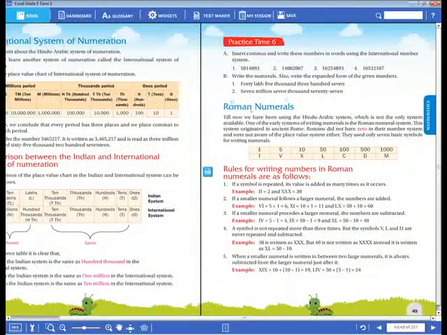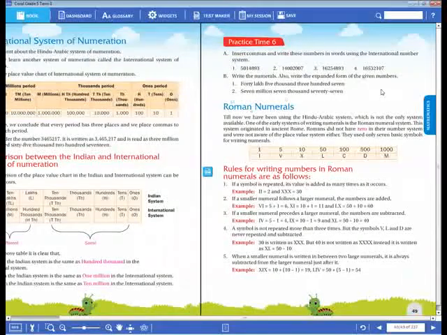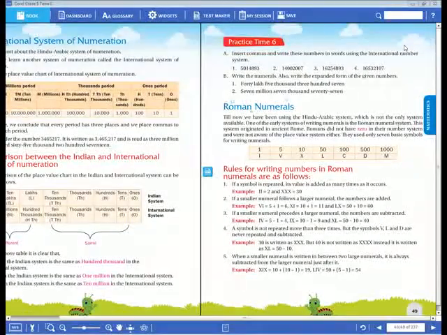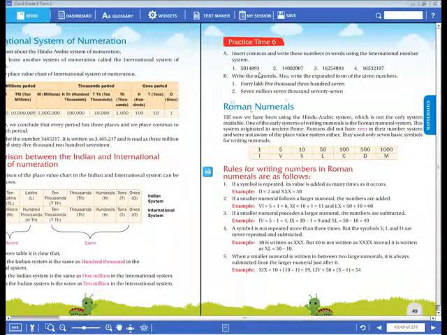One more thing: the insertion of commas. We have learned how to insert commas in the given digits. For example, if the number is given in this way, how many digits are there? Seven digits. How do you give the commas in these 7 digits?